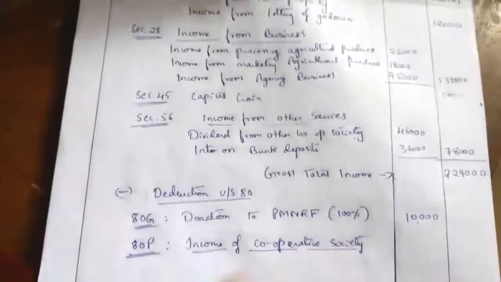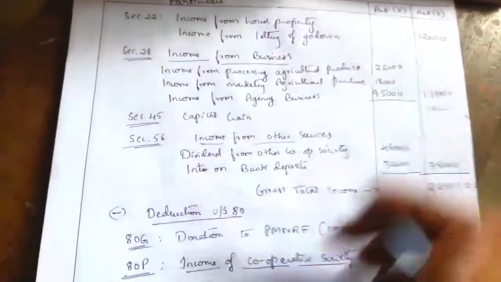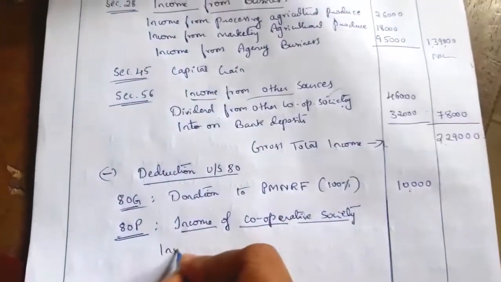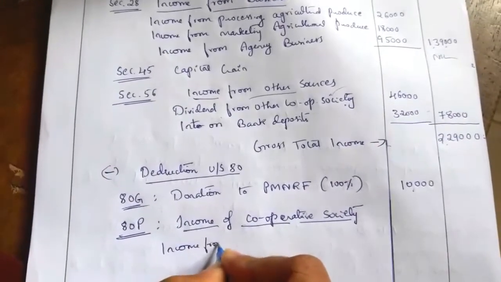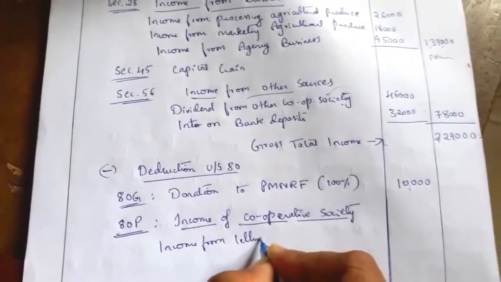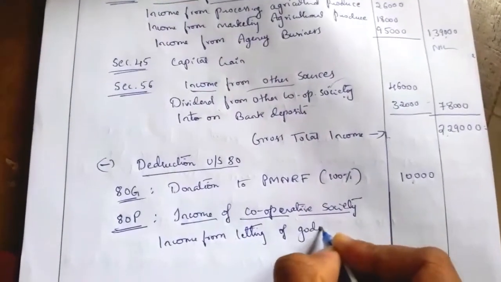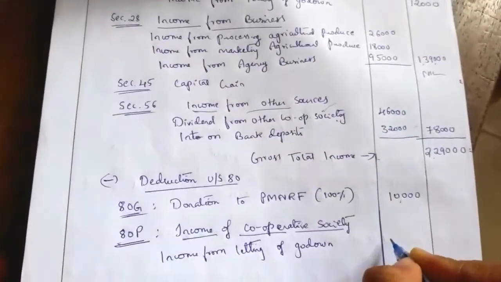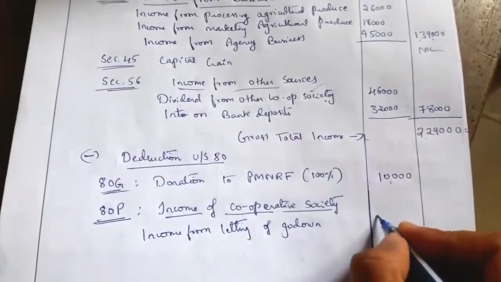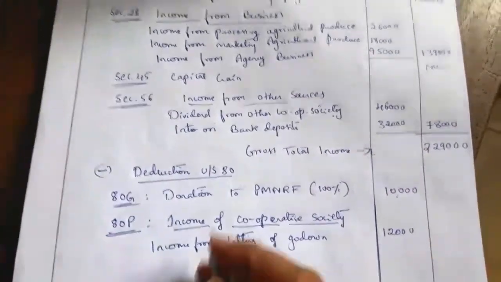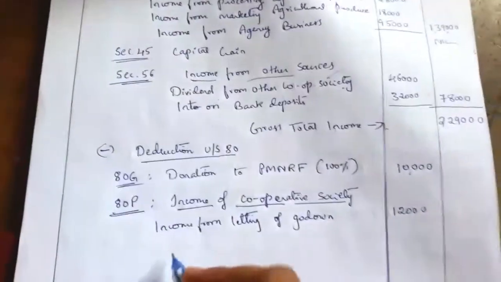So we will take one by one. First one is income from letting of godown. How much? 12,000 rupees. Second one is income from processing agricultural produce.